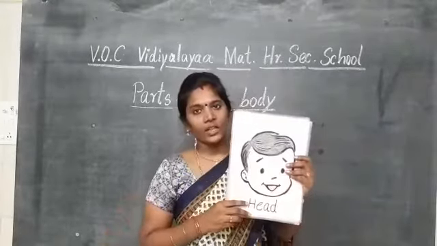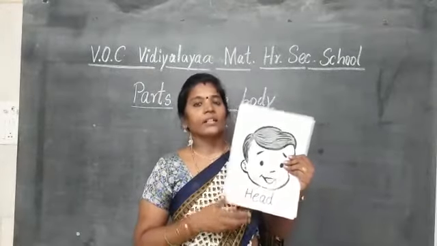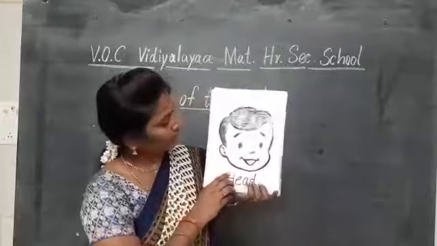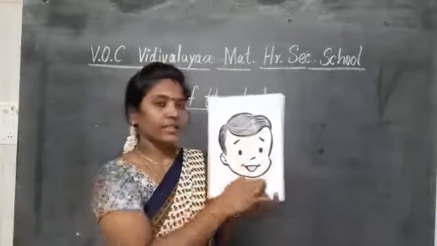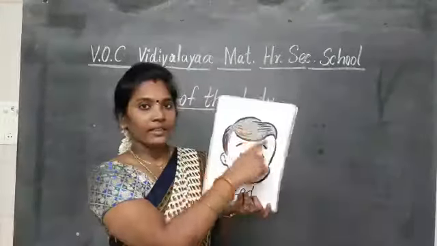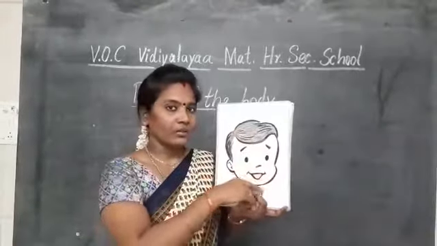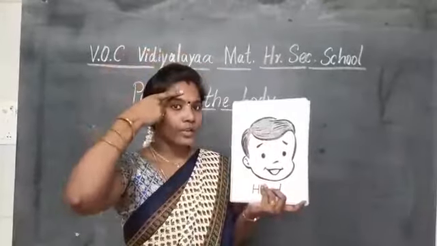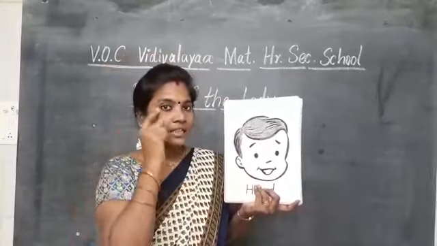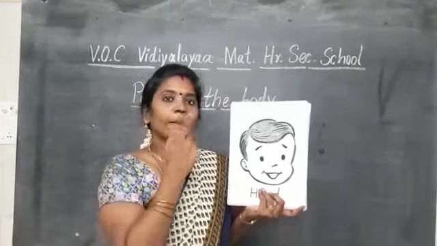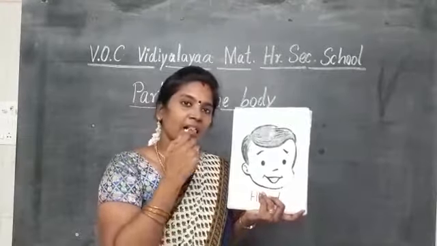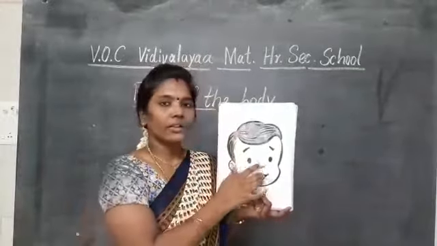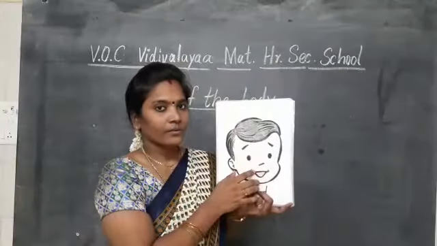I am going to show you the flashcard. You have to recognize the name of the parts. Okay, are you ready? What is the first picture here? Head. What is this? Head. The head means it covers all throughout the area. Okay, hair, forehead, eyebrows, eyes, eyelids, nose, mouth, teeth, tongue, ears, cheek, chin. Everything is fully covered under the head.